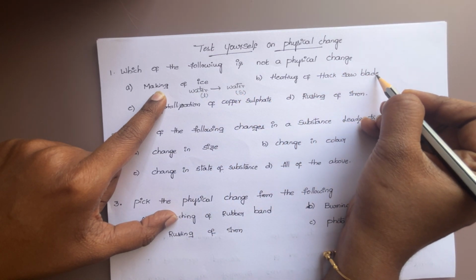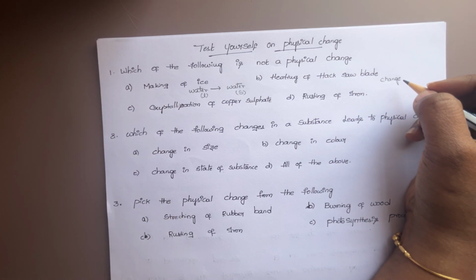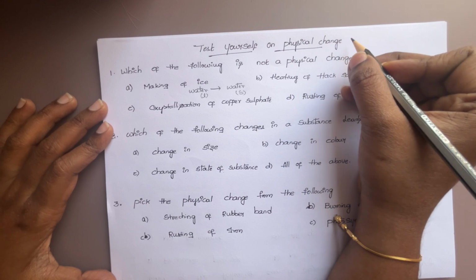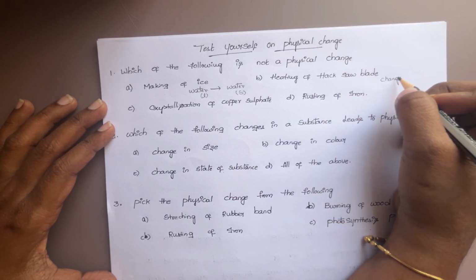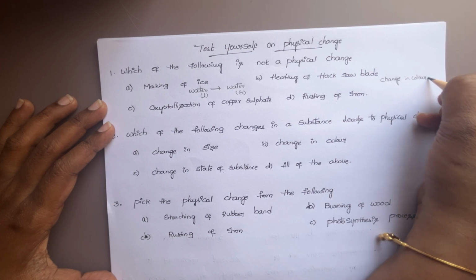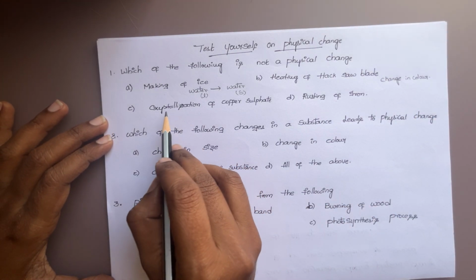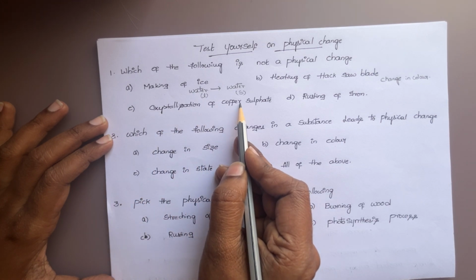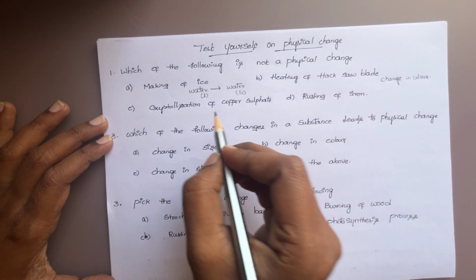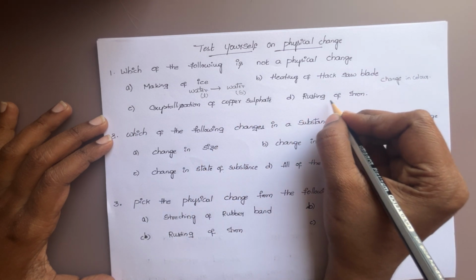Heating of hexablade. There is a change in color. To know the actual concept, please refer the physical change, chemical change videos. Then you can easily answer all these questions. So in this, there is a change in color, which is also physical change. Crystallization, I already told you, crystallization is one of the best examples for the physical change and the most important for competitive exams. Rusting of iron.